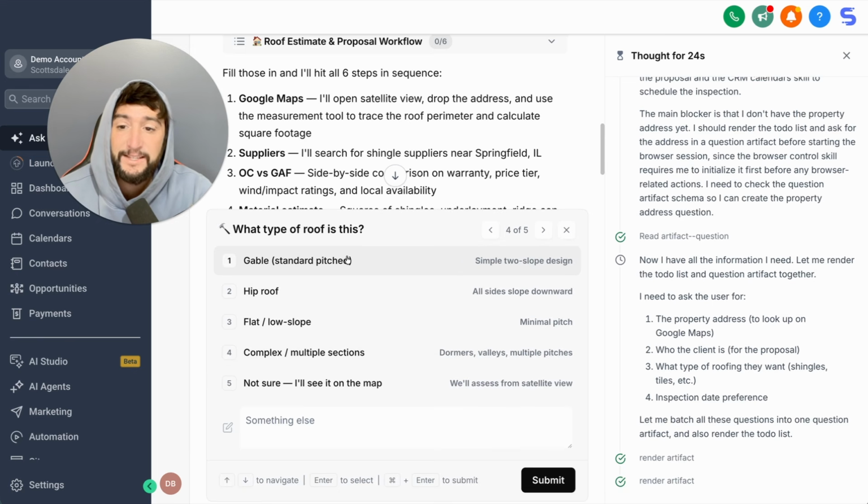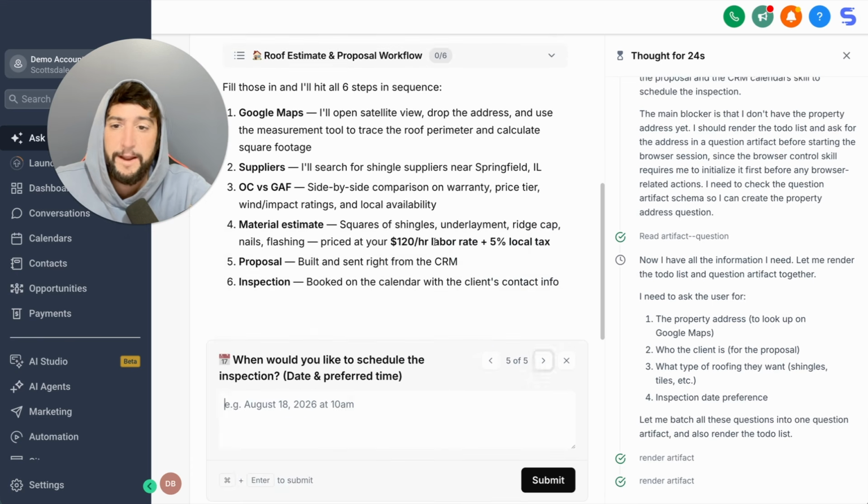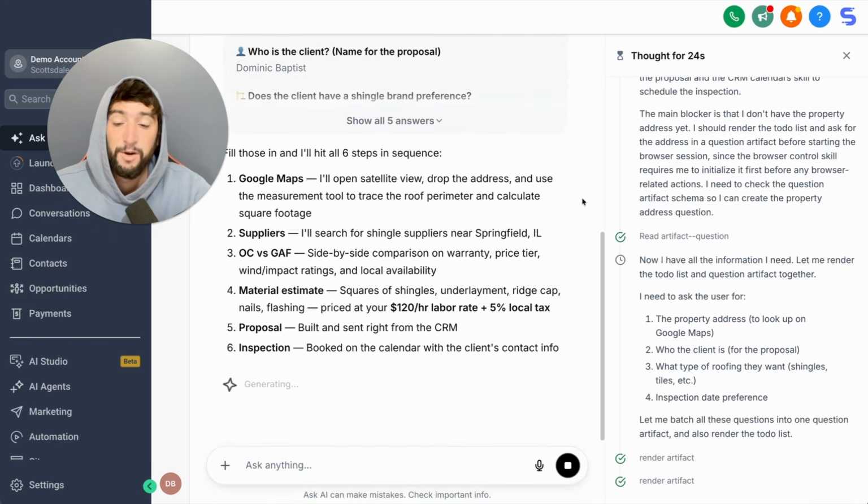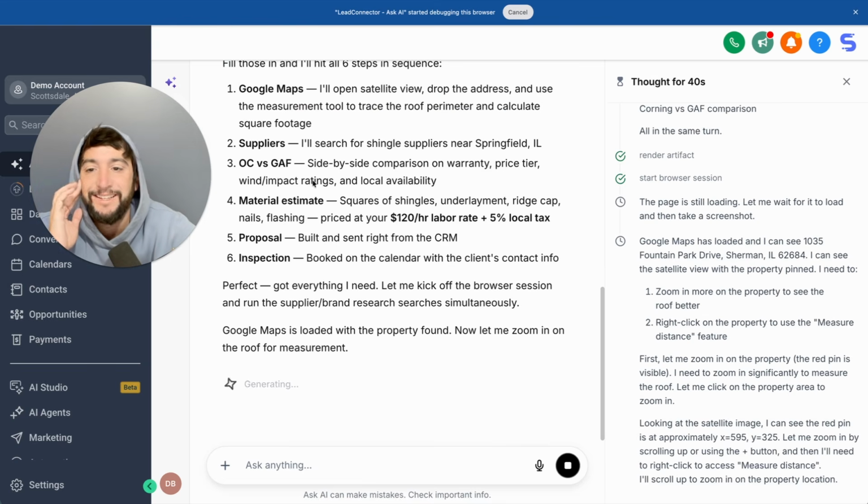Go to the next one. What type of roof is this? I believe it is a hip roof. I might be wrong about that, but that's what it looks like. And then it says, when would you like to schedule the inspection? We'll just say August 25th. There you go. And then submit. That's pretty much all we're going to have to do. Now, guys, I will point this out. It does say material estimate is $120 an hour for labor rate.